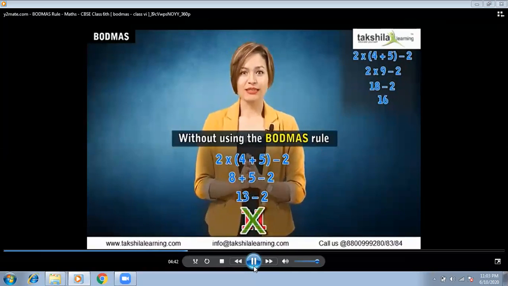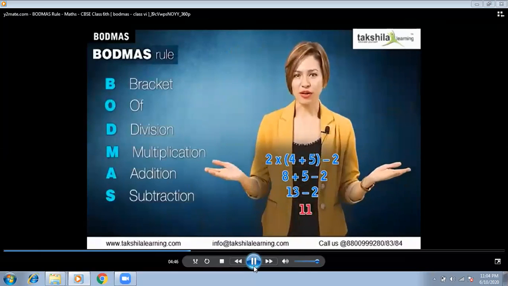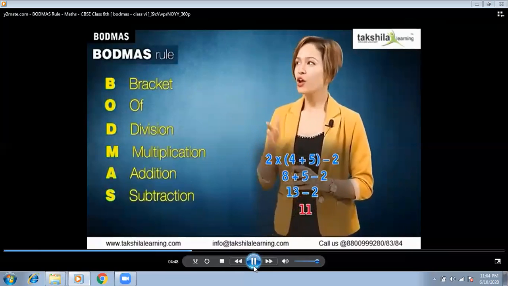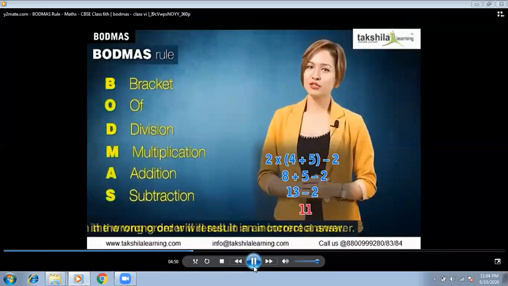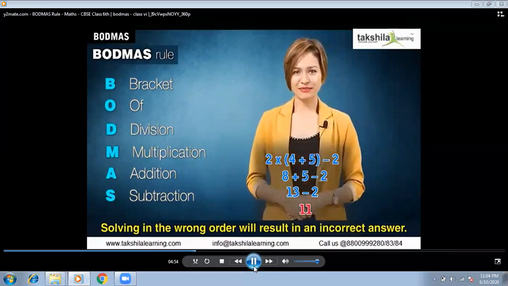Any expression that needs to be simplified is solved using the Bodmas rule and in the correct order. Solving in the wrong order will result in an incorrect answer.